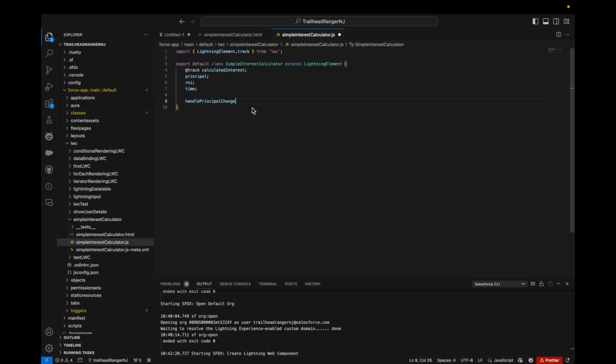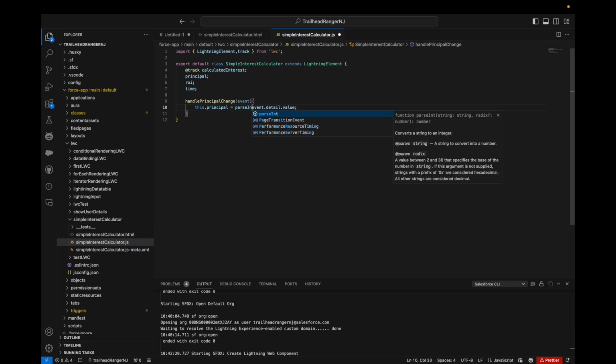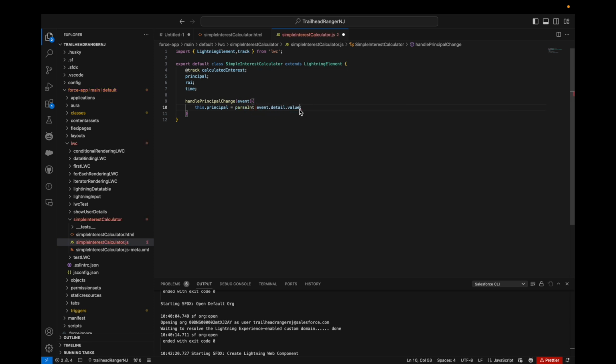Then we will have our first onchange handler. Here the event will be received, and then this.principal would be equal to event.detail.value. We have to convert this into an integer, as it will be receiving a string value, so we'll use parseInt like this. Similarly, I'll copy paste this again and then change the handler name.